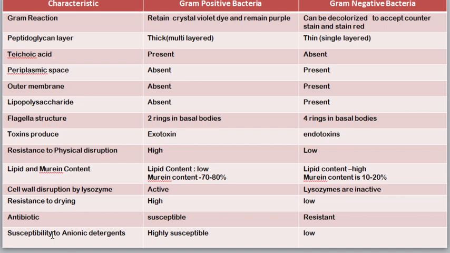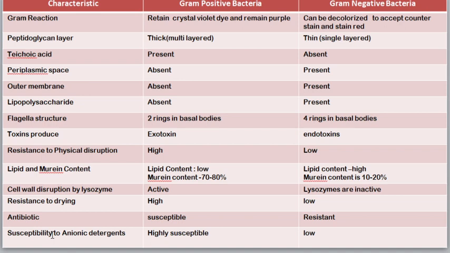The reason is that in gram-negative bacteria there is an outer membrane, whereas in gram-positive bacteria the outer membrane is absent. So gram-negative bacteria have pumps, and through those pumps they pump out the antibiotic. So they can grow well even in the presence of antibiotic. That's why we can't kill gram-negative infectious bacteria easily with antibiotics.